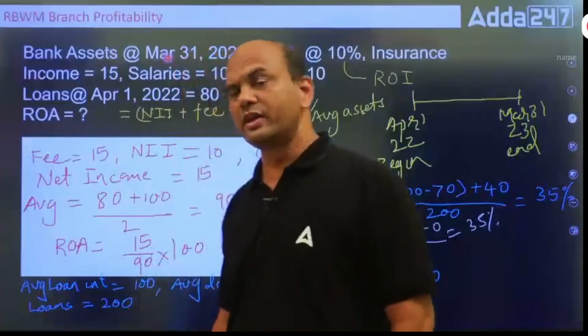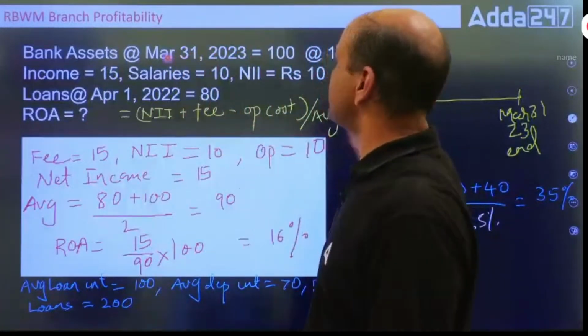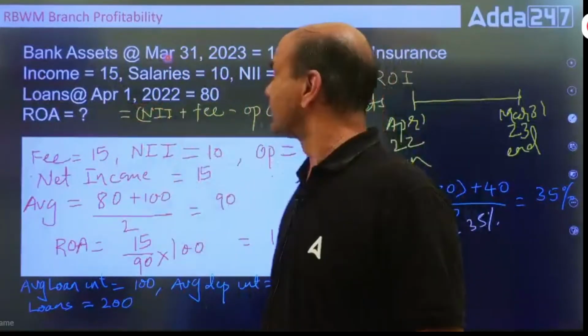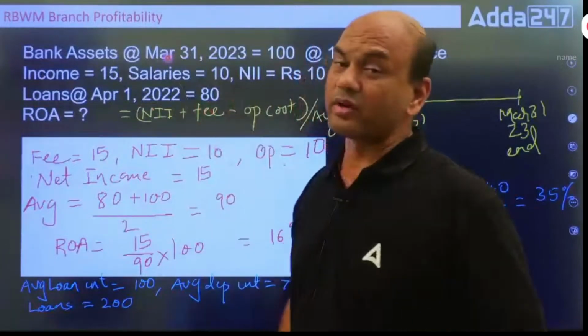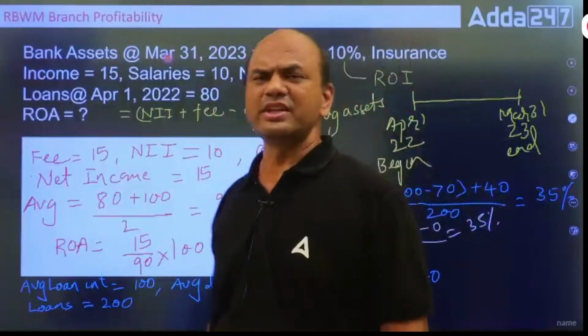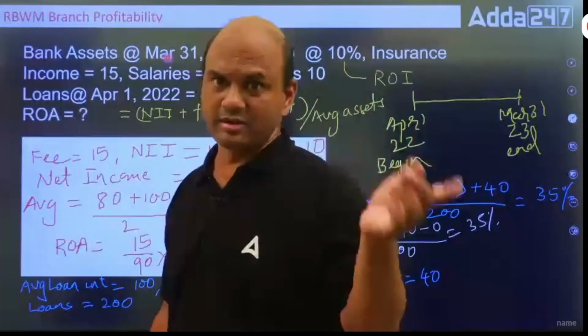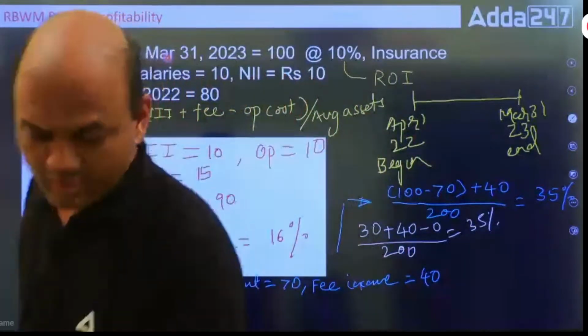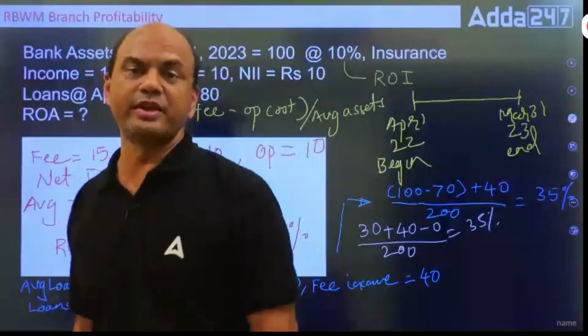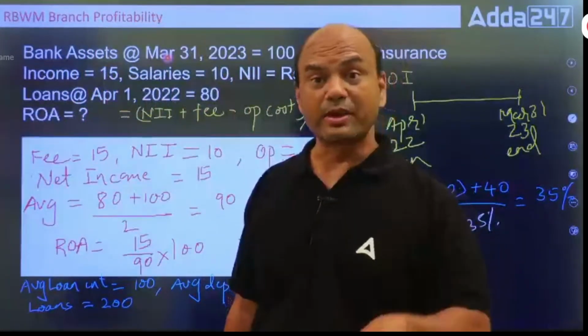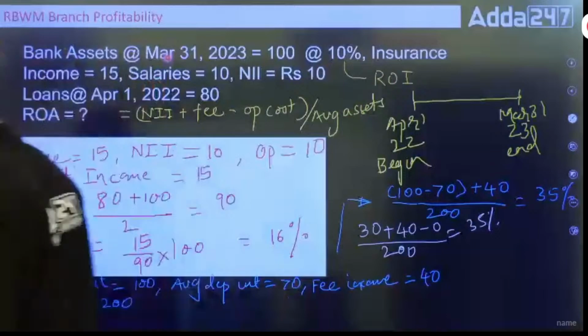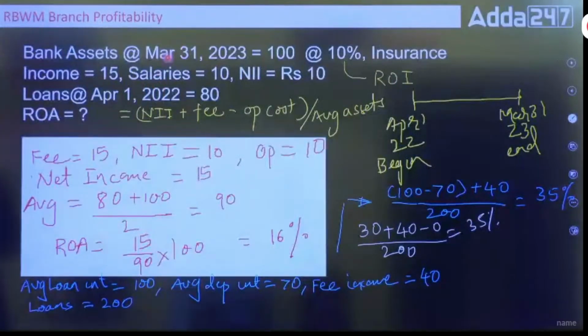Now over here, insurance income is 15. Salaries are 10. Why is this salary word given? We saw that definition: NII plus fee income minus operating cost. Operating cost is the salary. Got it?